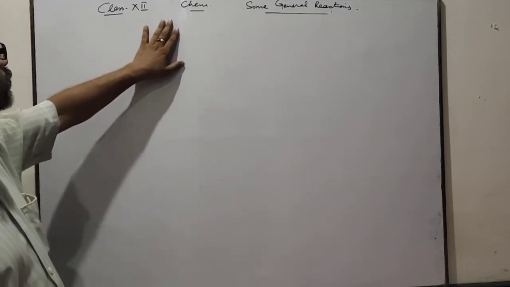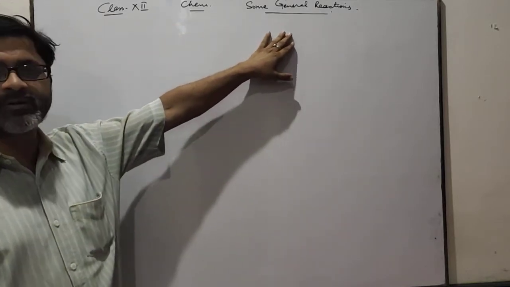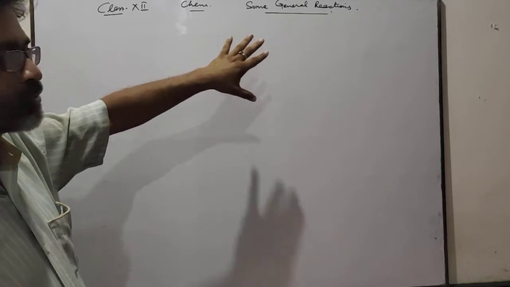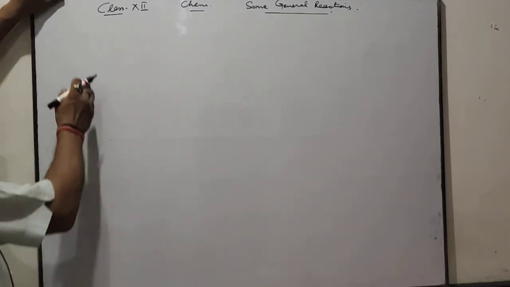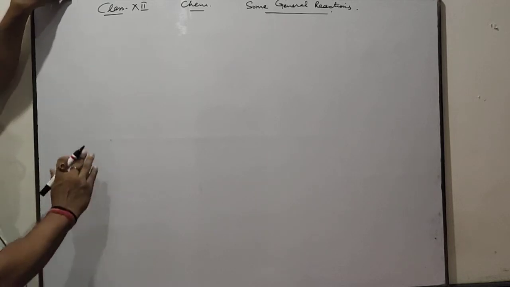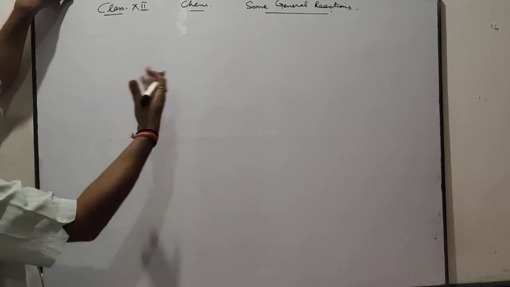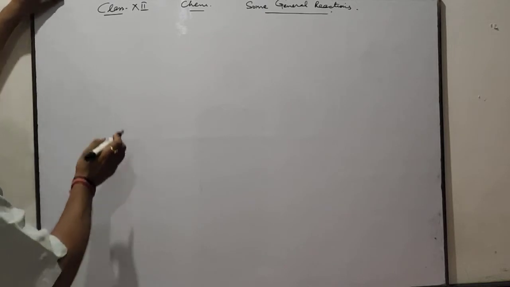I am going to teach you about some general reactions which are related to your course in organic chemistry. Some reactions which are useful for various conversions.